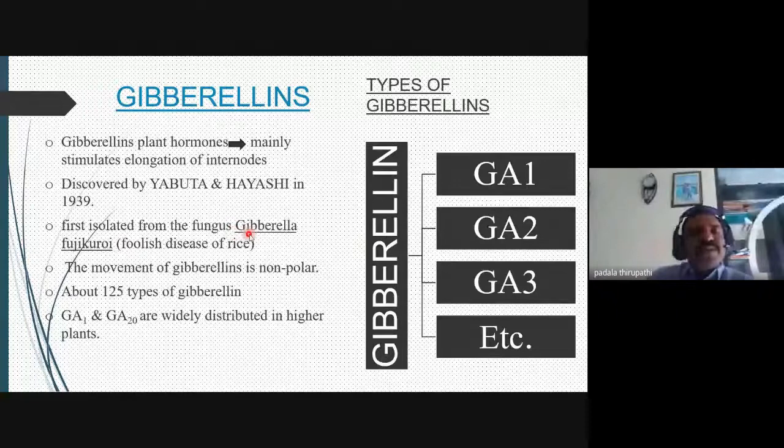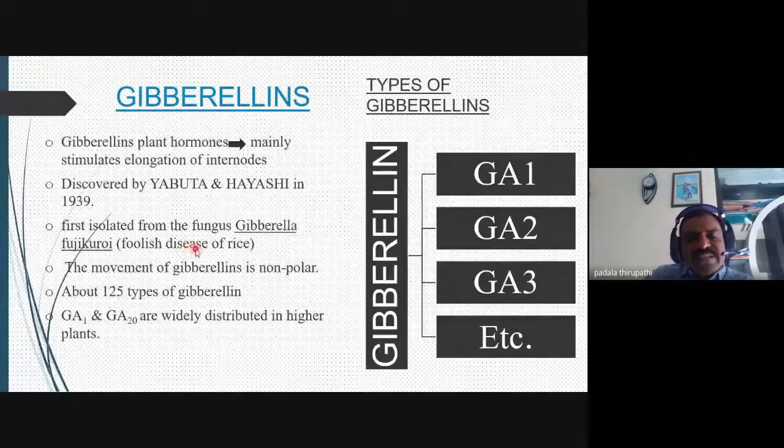So the discovery of this gibberellin is very interesting, my dear friends. These gibberellins are the chemical components which cause the foolish seedling disease, known in Telugu as the foolish or crazy seedling disease. This foolish seedling disease is caused by gibberellin, the phytohormone.